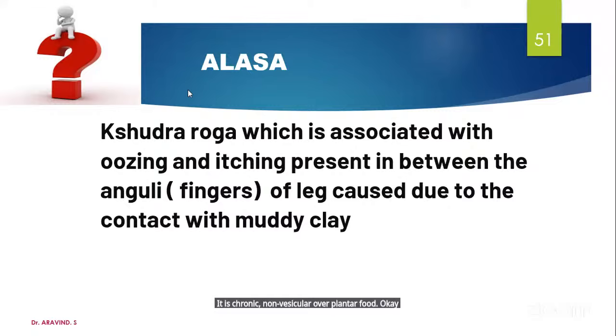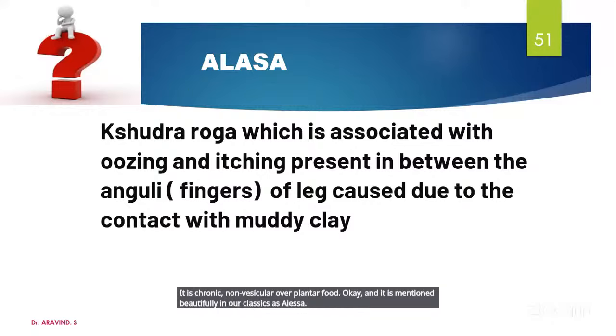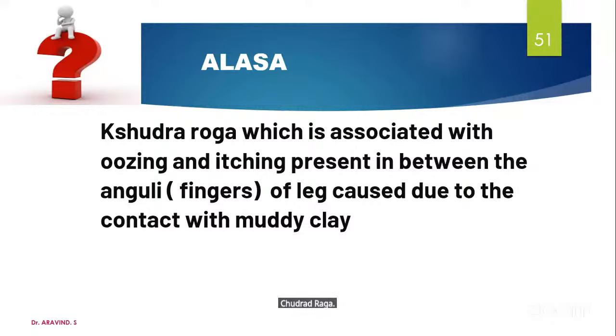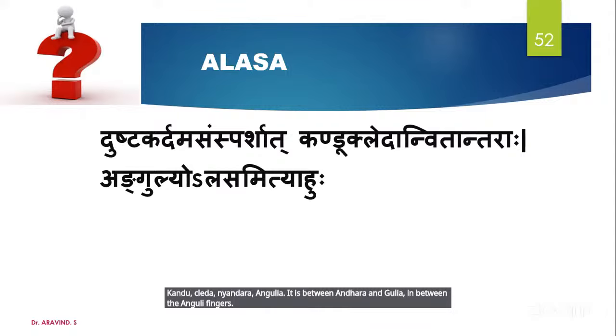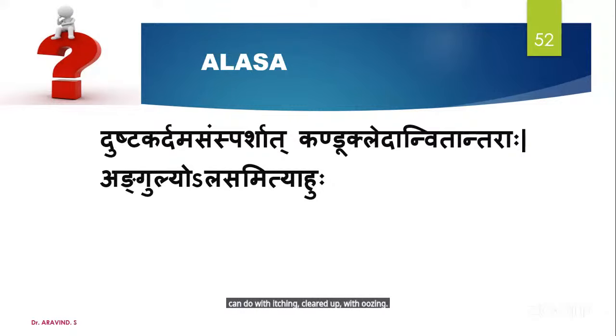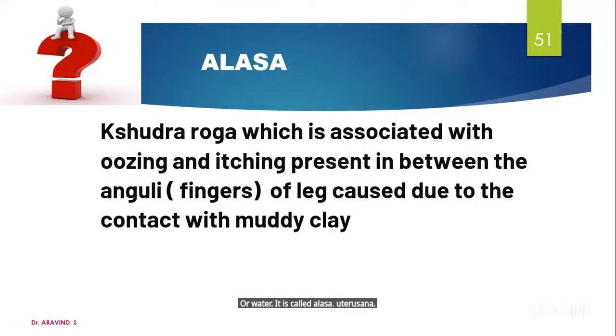And it is mentioned beautifully in our classics as alasa. It is mentioned under Kshudra Roga, associated with oozing and itching present in between the fingers of the leg, caused due to muddy clay. You know this shloka, I think. Dushta Kardhama Samsparshat Kandu Kleda Nidanandara Angulya. In between the Anguli, the fingers. Kandu, with itching. Kleda, with oozing. Dushta Kardhama Samsparshat, due to muddy clay or water. It is called alasa. In Ashtanga Hridaya, Uttarasthana, Kshudraroga, it is mentioned.